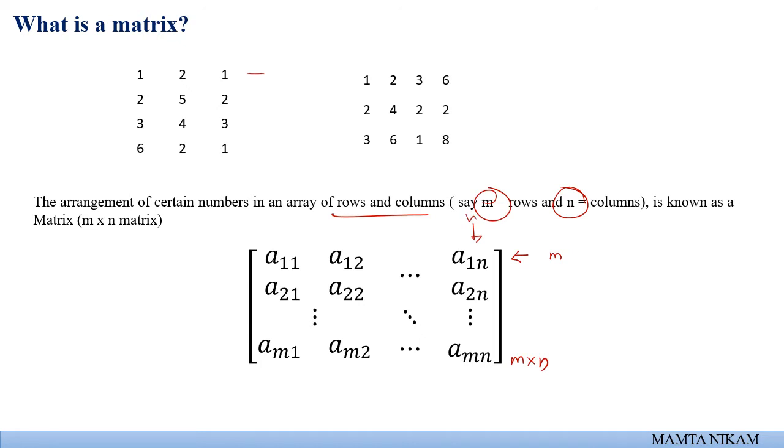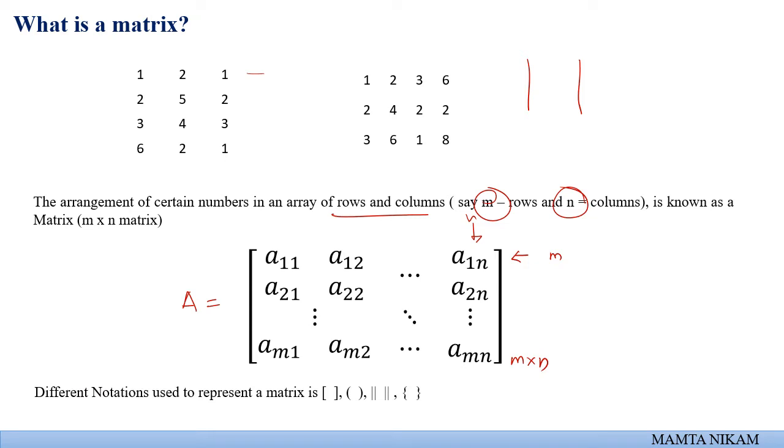Now, how do we denote it? We basically denote a matrix by an alphabet, say A, and the matrix is always written in square bracket form, right? As we know, a determinant is written in between two straight lines, whereas the notation for a matrix is a table in square brackets.